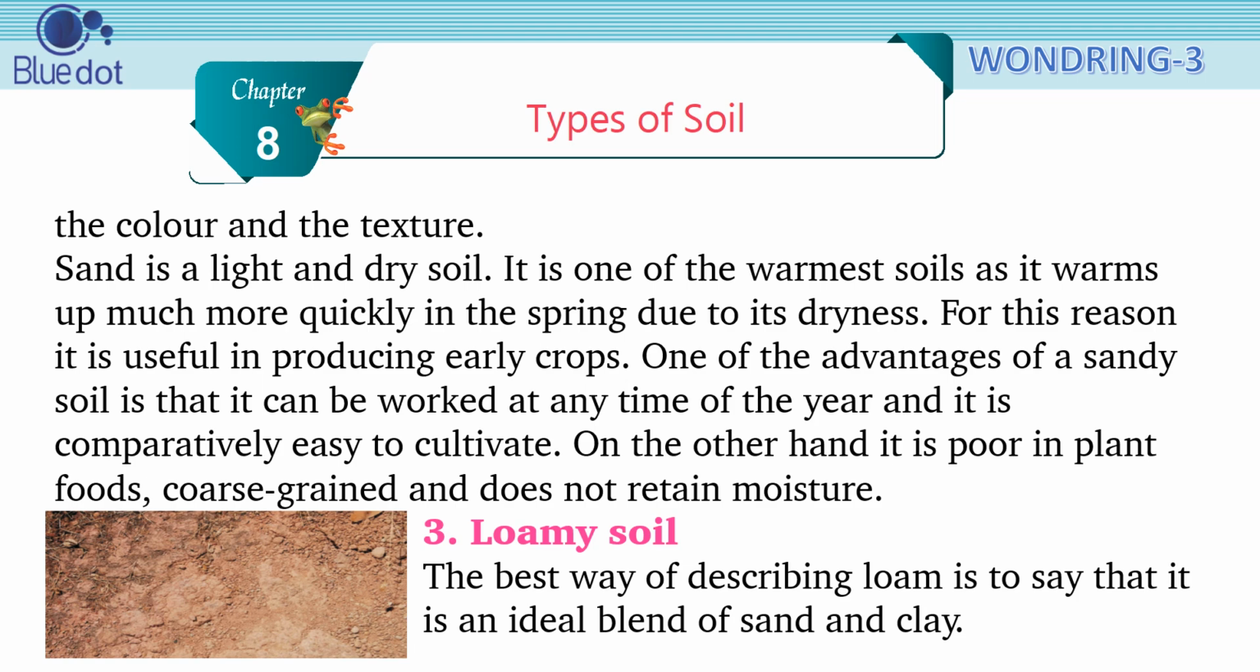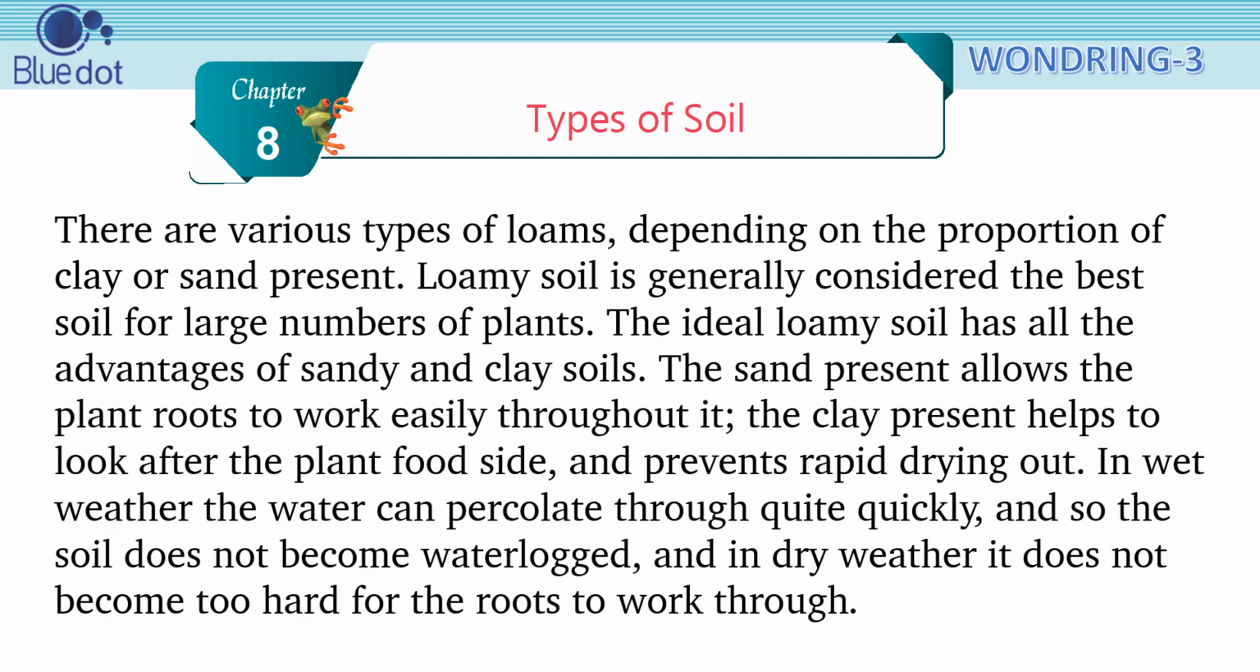3. Loamy soil. The best way of describing loam is to say that it is an ideal blend of sand and clay. There are various types of loams, depending on the proportion of clay or sand present. Loamy soil is generally considered the best soil for large numbers of plants. The ideal loamy soil has all the advantages of sandy and clay soils.